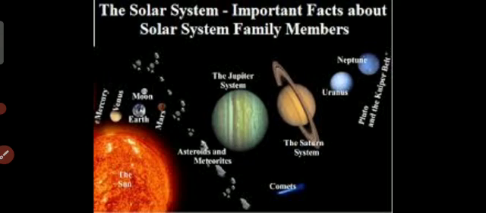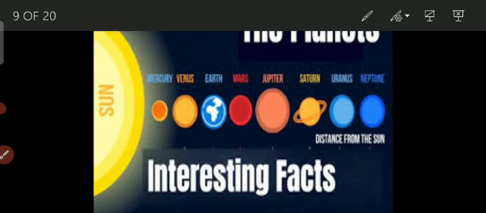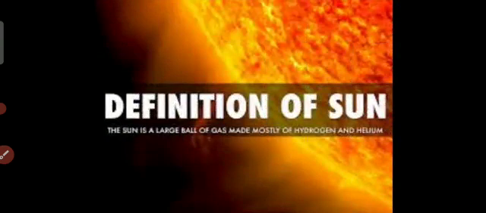Now, the next topic is sun. The sun is the center of the solar system, and its gravity is the pulling force that binds the solar system. It is a large ball of gas which is made of hydrogen and helium gases. The distance between the sun and the earth is approximately 115 million kilometers.